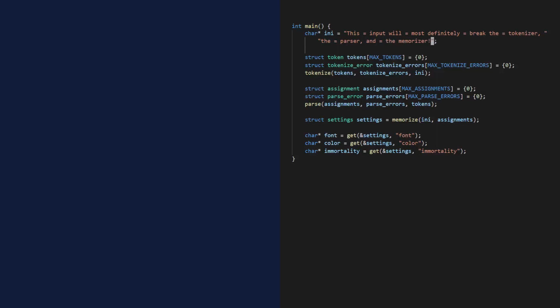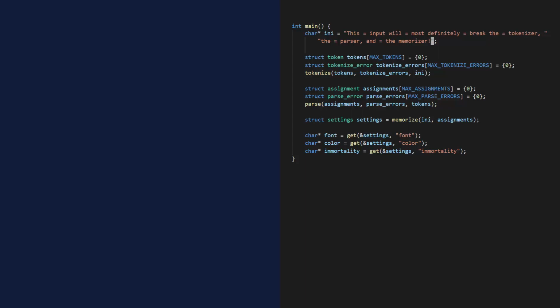See, small static arrays may be easy, but they are also static. And small. This input has too many tokens, too many assignments, too many entries, too many characters. Now, I know what you're thinking. You're thinking he's going to make the arrays dynamic and large. But no, because this part is not about fixing stuff, it's about handling errors. So what I'm gonna do is just report when there are too many tokens.